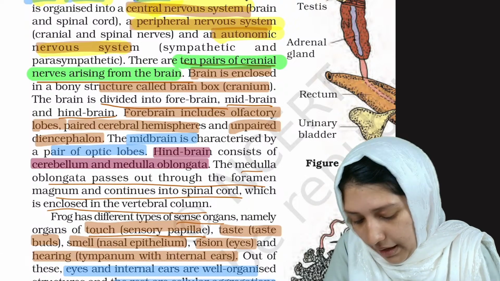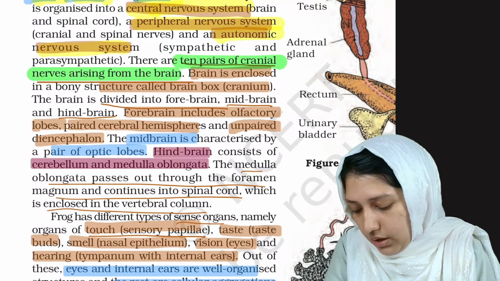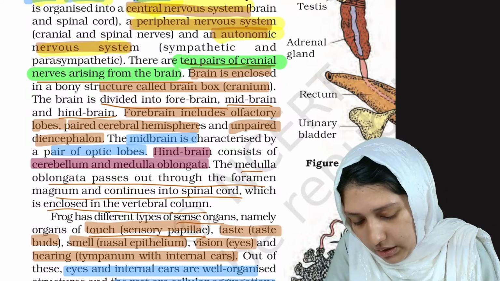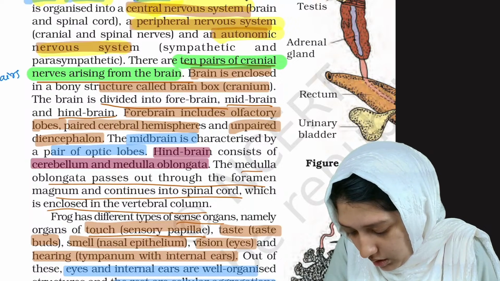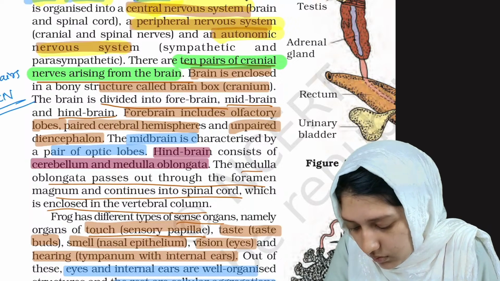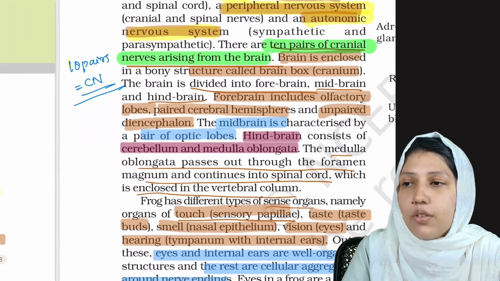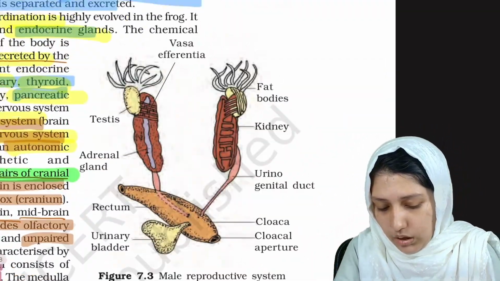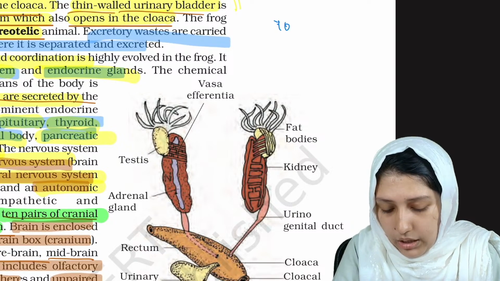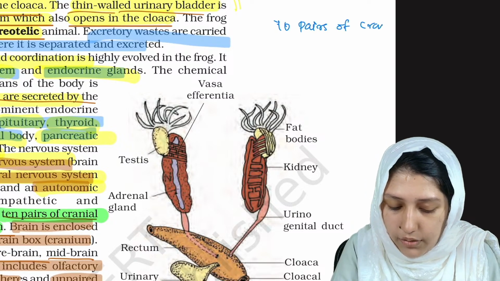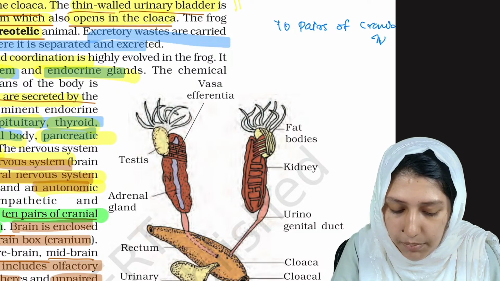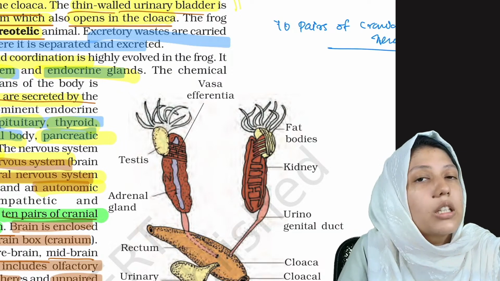Now what about the cranial nerves? They are having 10 pairs of cranial nerves. How many pairs? They are having 10 pairs. This is not visible here, so I will write it here. They have 10 pairs of cranial nerves. So the frog is having 10 pairs of cranial nerves. Clear?